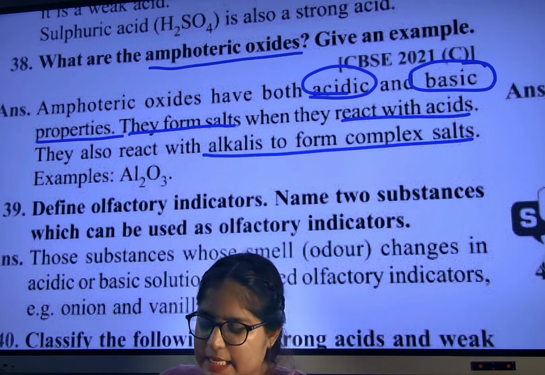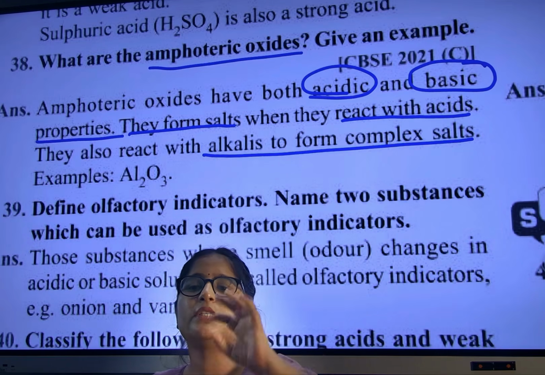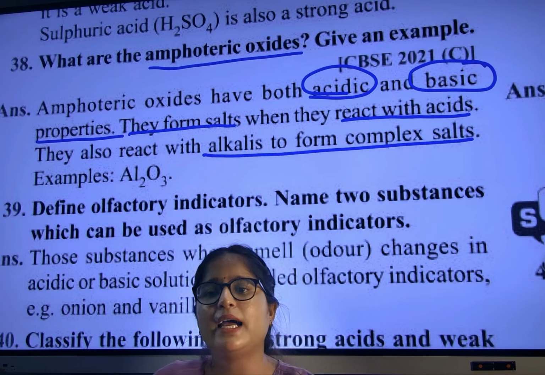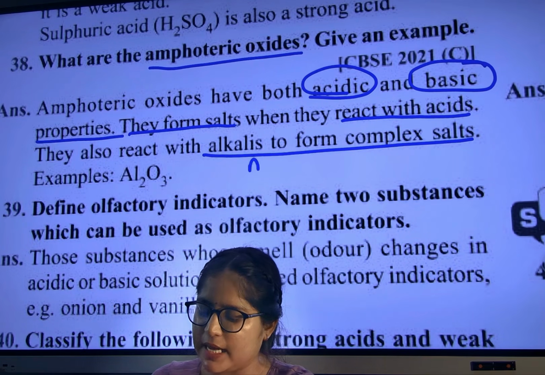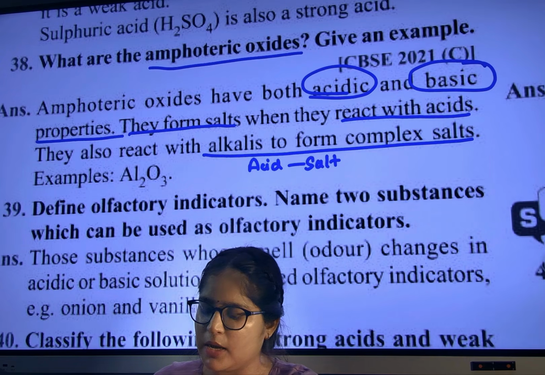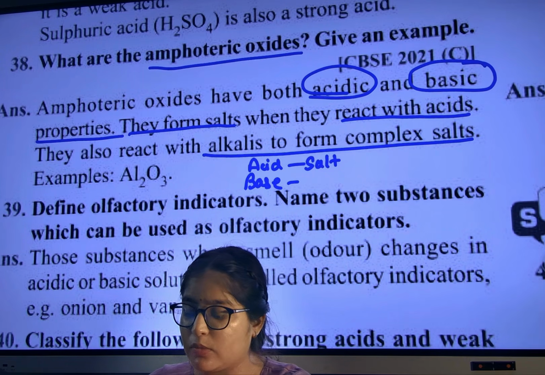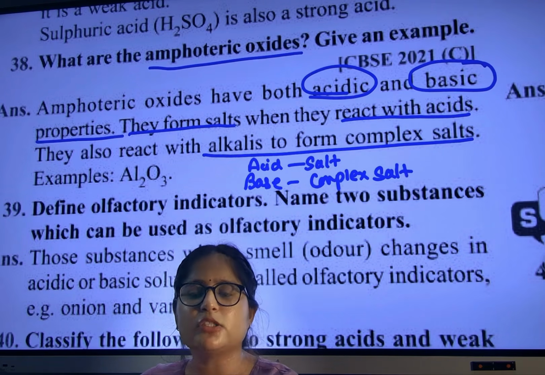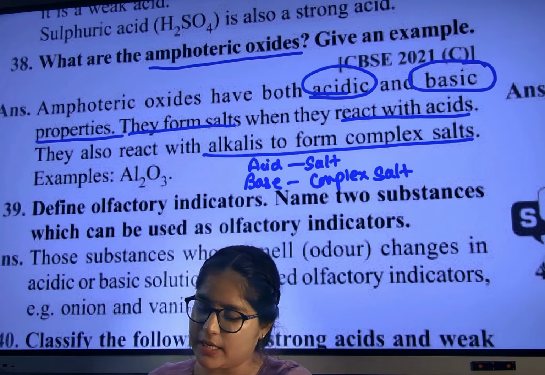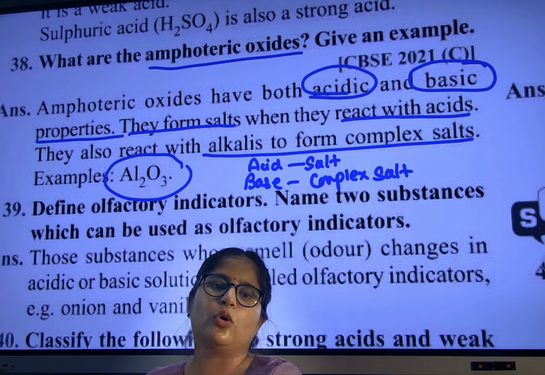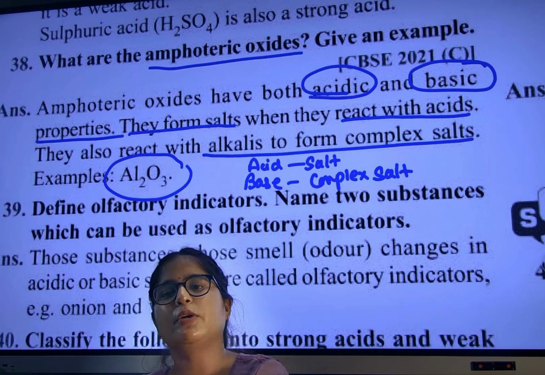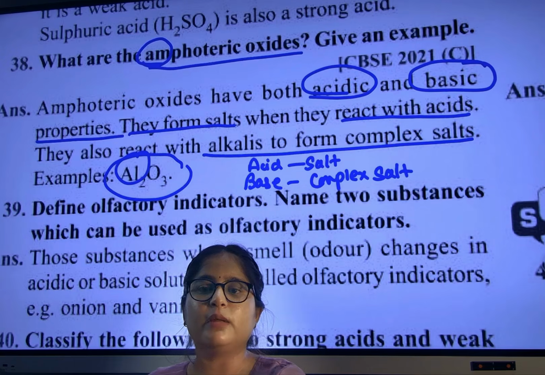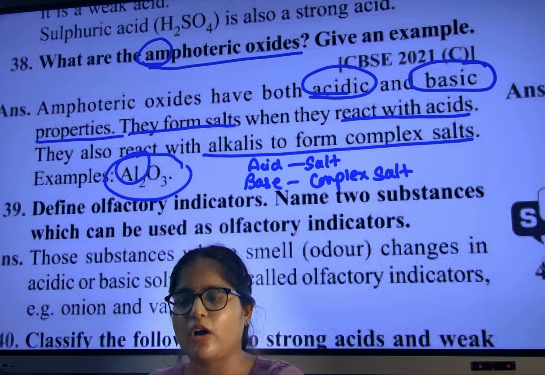So whenever amphoteric oxide comes, what three things will you write down? First, who are amphoteric oxides? They behave as both acid as well as base. Then when they react with acid, they form salt, and when they react with base, they form complex salt. With acid simple salt and with base complex salt. And one example: Al2O3, aluminum oxide, is the example of amphoteric oxide. Remember, A for amphoteric, A for aluminum, so that you will not forget. Aluminum oxide is our amphoteric oxide. Read out.